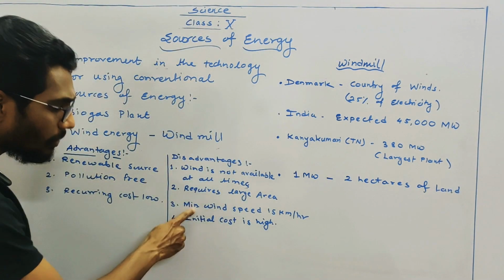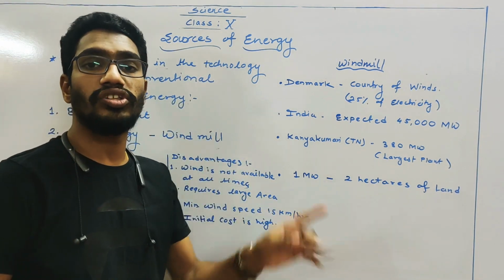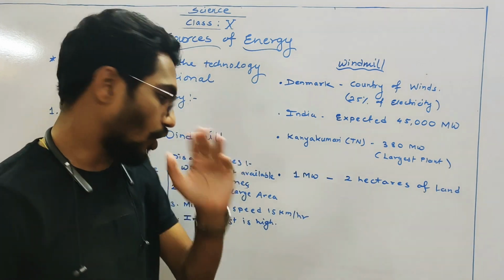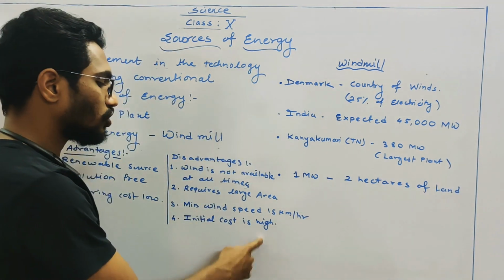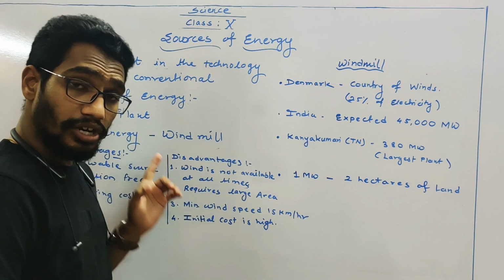Next, minimum wind speed must be 15 kilometer per hour. Then only the turbine produces electrical energy. Otherwise, not. Okay, and your initial cost is so high. These are certain disadvantages. Done.